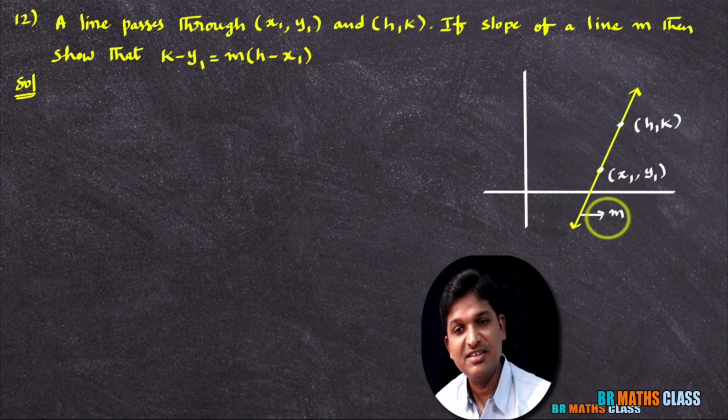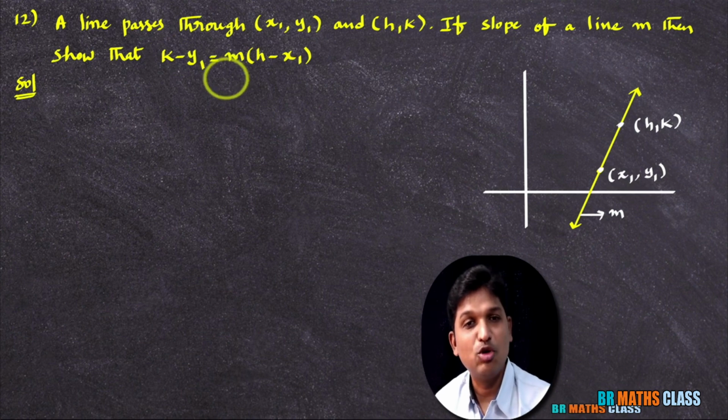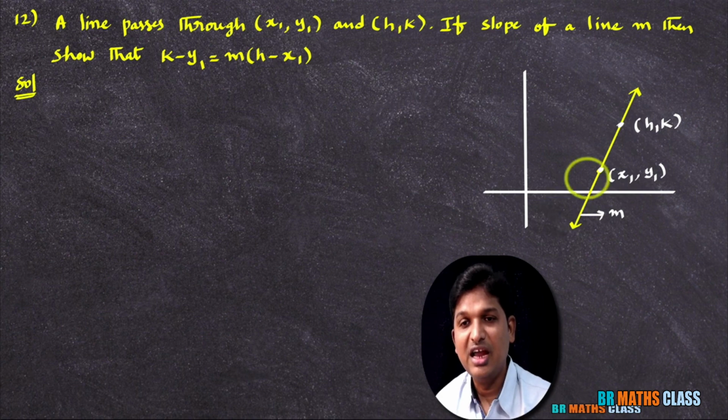The slope of that line is m. That is also given. Then show that k minus y1 equals m into h minus x1. Whatever the given information is, I have written in the form of a diagram. Now you see here, this line passes through 2 points. I'll find the slope of the line passing through these 2 points.